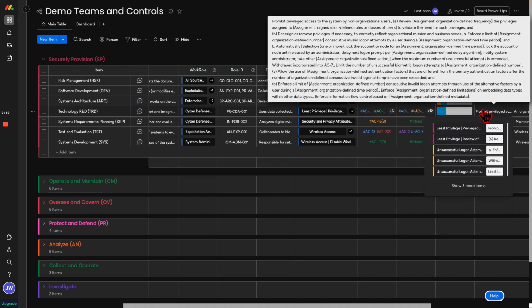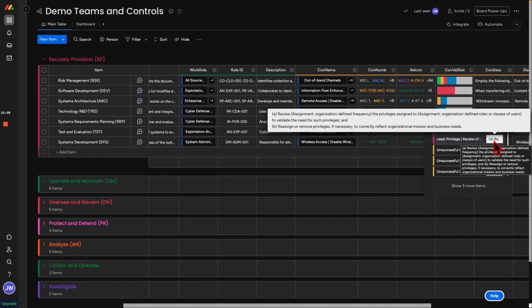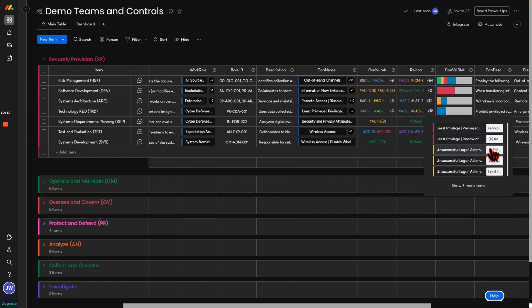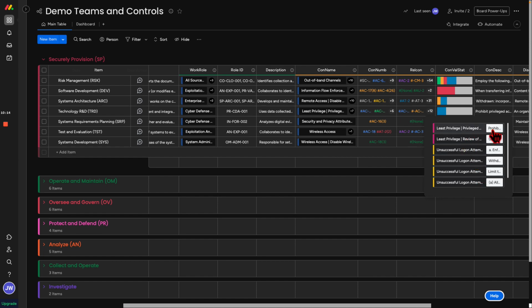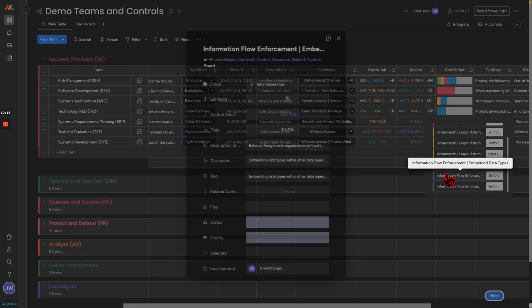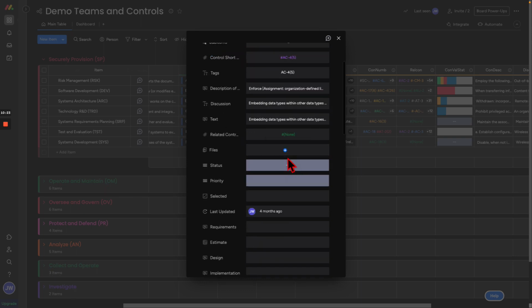We have descriptions of the controls, right? So this is an example of what they're doing, right? Prohibit access, right? So we can see at a glance what are the control descriptions based on the control that we've selected. What is the control doing? It's broken down by group. We can dive into it without leaving here so we understand the information flow and enforcement. We can start to, again, share files. We can update the status. We're going to select this.